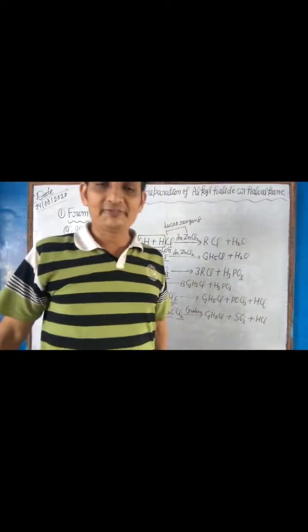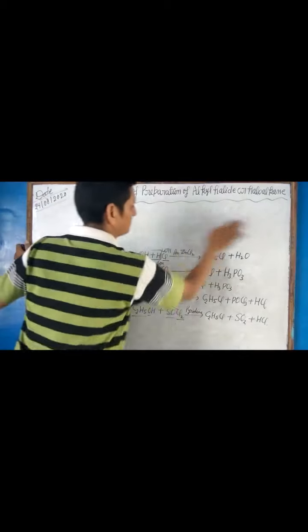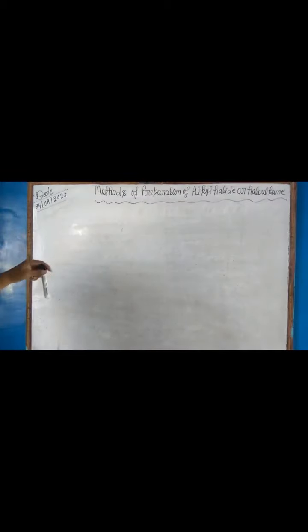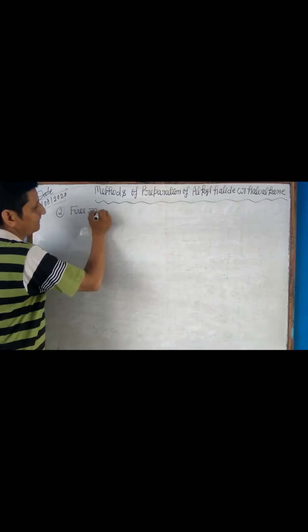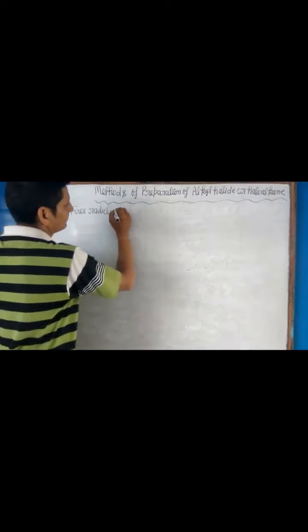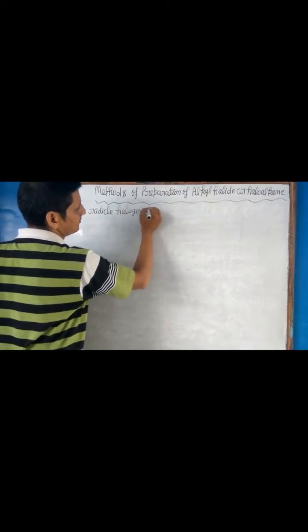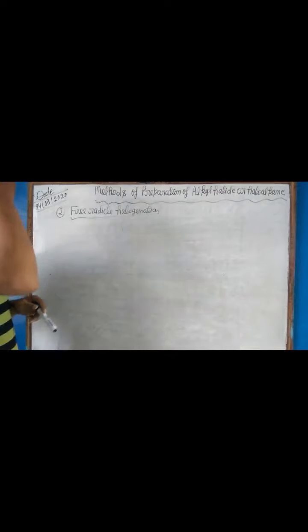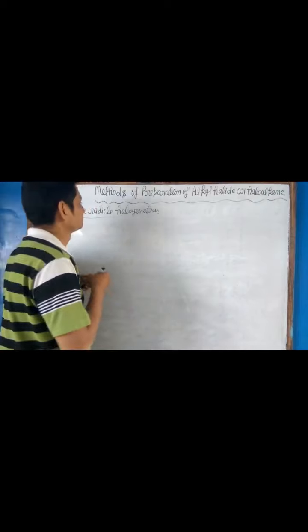Okay student, after this the next method is number 2, free radical halogenation of alkane.